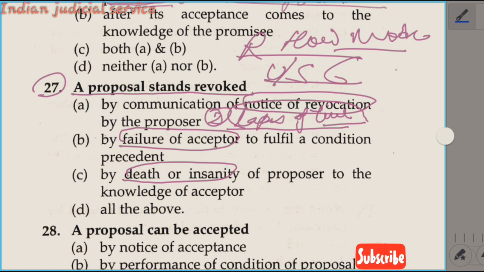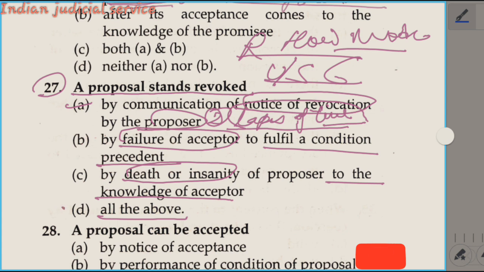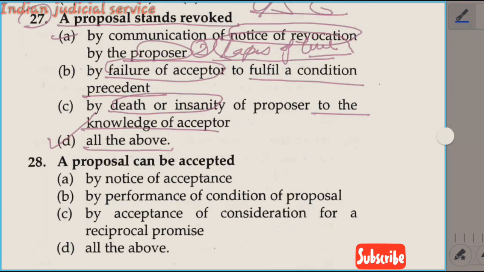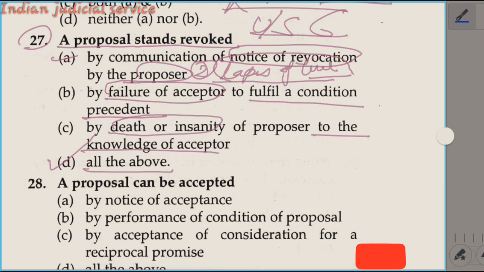Now come to the question here. Option A, by the communication of notice of revocation by proposer. Option B, by failure of acceptor to fulfill the condition precedent. Option C, by death or insanity of proposer to the knowledge of acceptor, and option D, all of the above. So our answer is option D. All these conditions are valid for the proposal revoked.